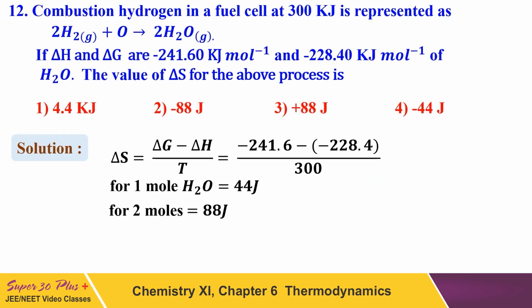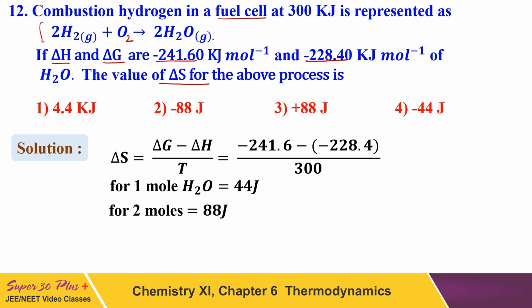The another question here is combustion of hydrogen in a fuel cell. You know about fuel cell? Fuel cells are the most advanced cells in which we burn the small molecules like hydrogen, ammonia, methane as a fuel, and we generate heat. This equation which is given here is the simple equation of the hydrogen oxygen fuel cell. Now in this equation, when 2H2 reacts with oxygen, this one is O2, it gives two molecules of water. Delta H is given and delta G is given, this much and this much. Now we have to find out the value of delta S.